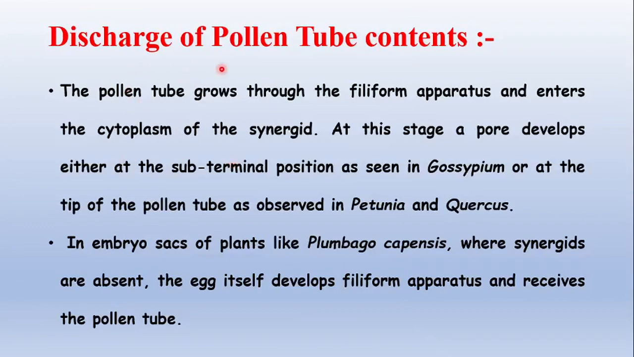Then coming to the discharge of pollen tube contents. The pollen tube grows through the filiform apparatus and enters the cytoplasm of the synergid. At this stage a pore develops, either at a subterminal position as seen in Gossypium, or at the tip of the pollen tube as observed in Petunia and Quercus. In embryo sacs of plants like Plumbago capensis, where synergids are absent, the egg itself develops a filiform apparatus and receives the pollen tube.